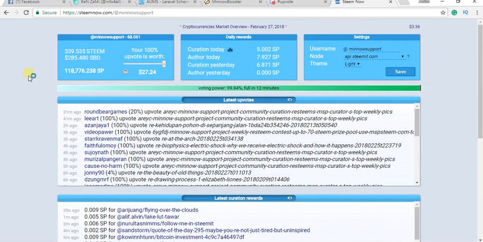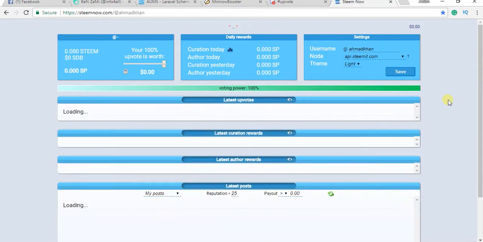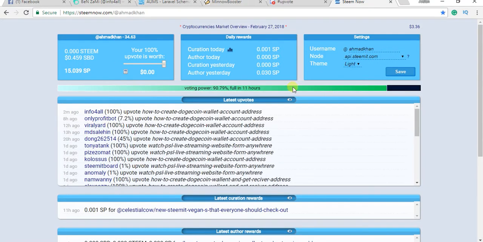In this video, I'll show you how to use Steemnow to check your power and other users' power before an upvote exchange. As you can see here, I am now on Steemnow and I want to check my voting power and other things like how much I earn, etc. My voting power is now 90.78% and it will be full in 11 hours.